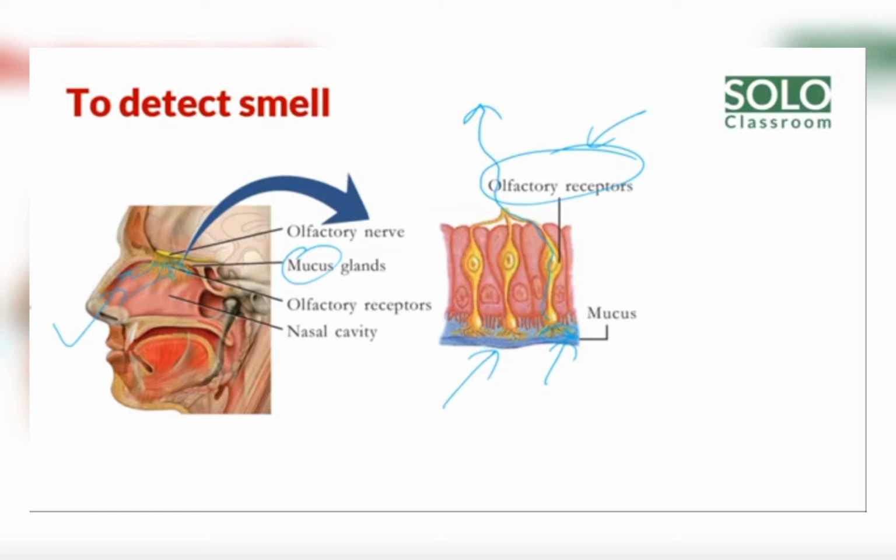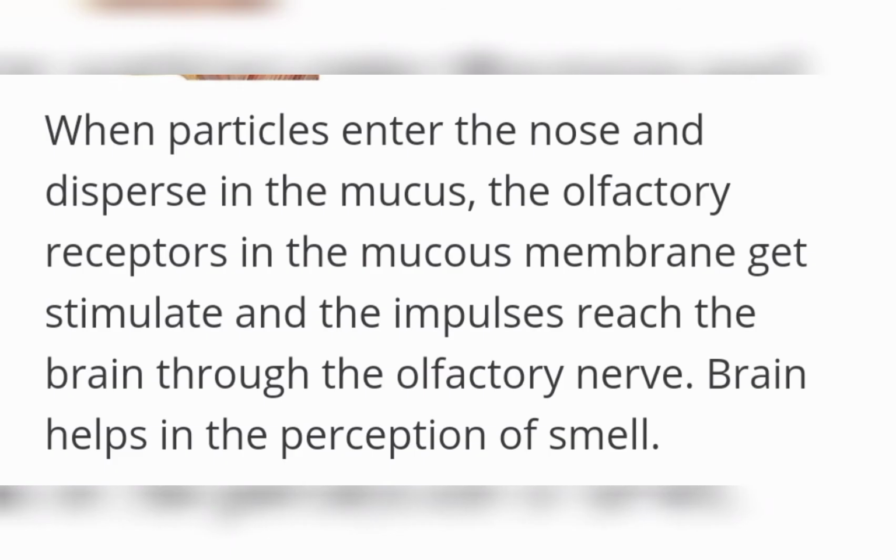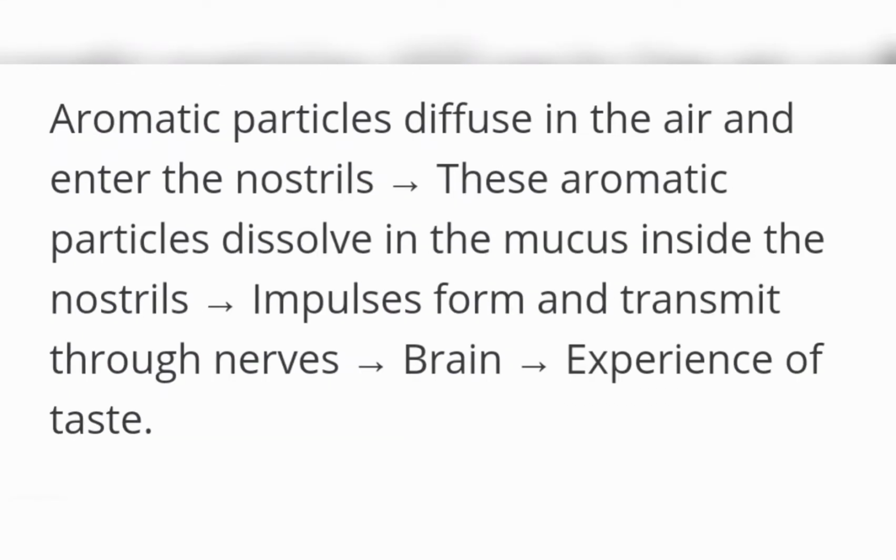Okay, I am giving the flow chart now. When aromatic particles enter the nose and dissolve in the mucus, the olfactory receptors in the mucous membrane are stimulated and impulses reach the brain through the olfactory nerve. The brain helps in the perception of smell. You can study this, but I will give a flow chart like this now. This is the flow chart.